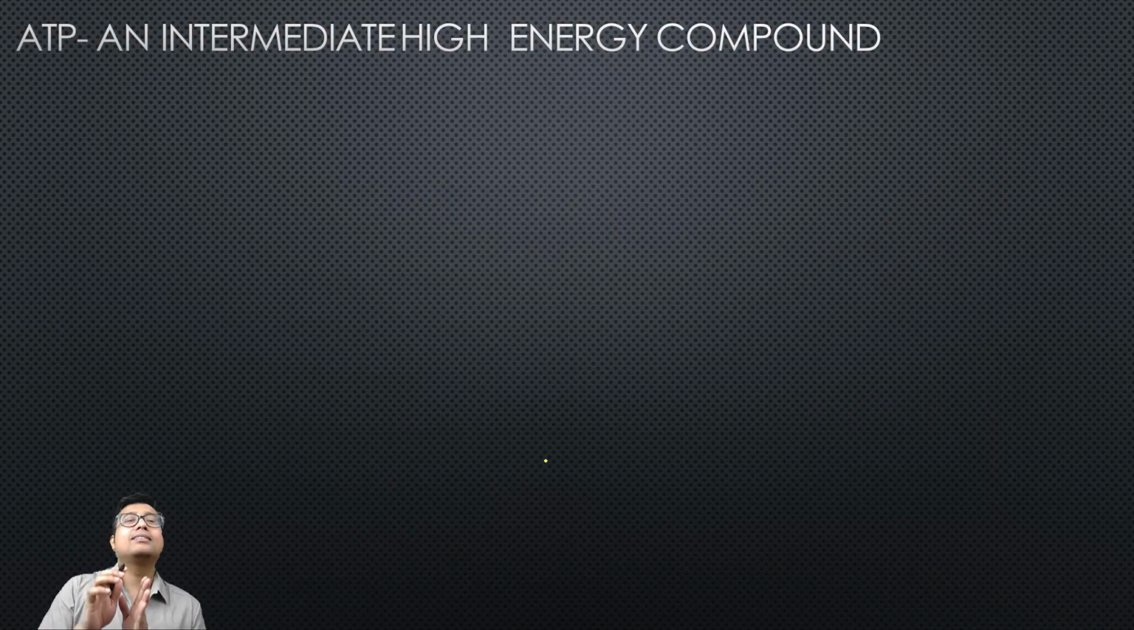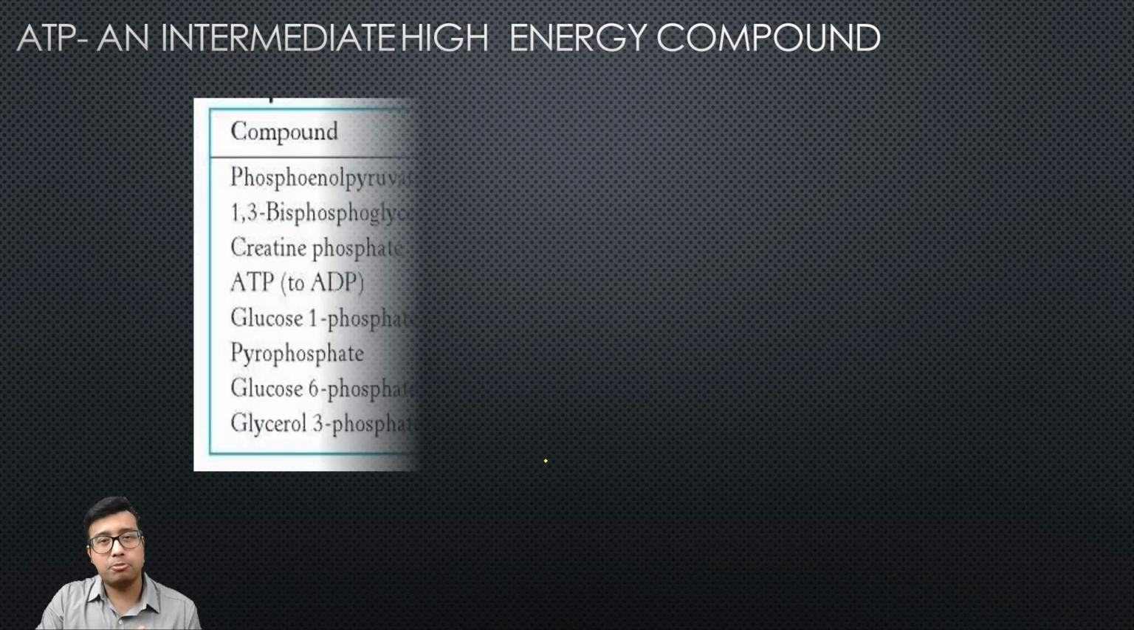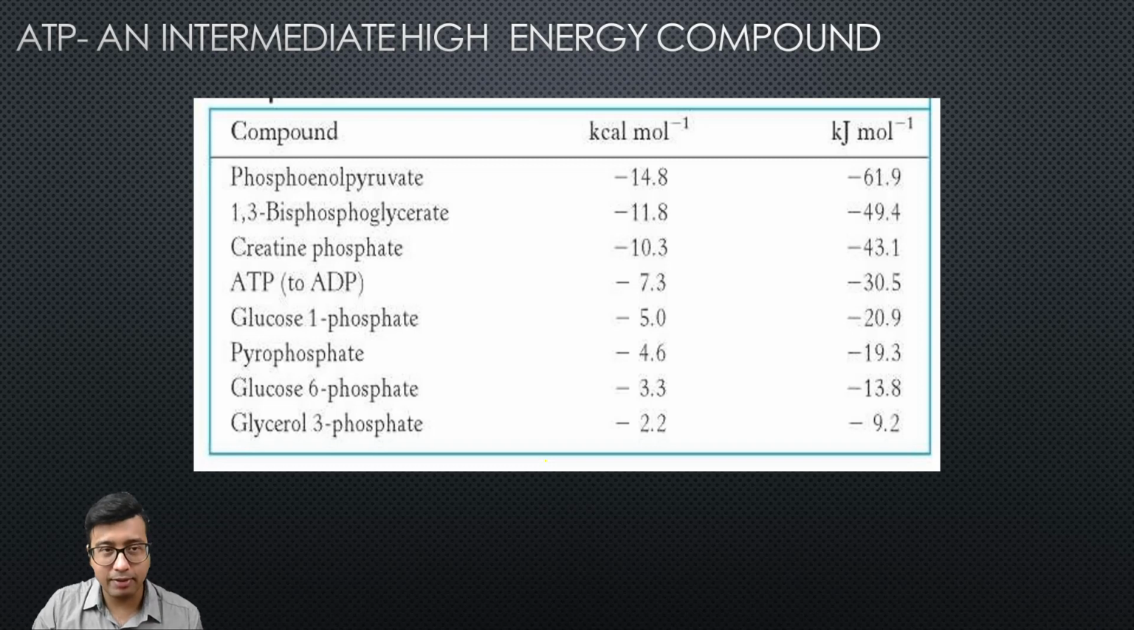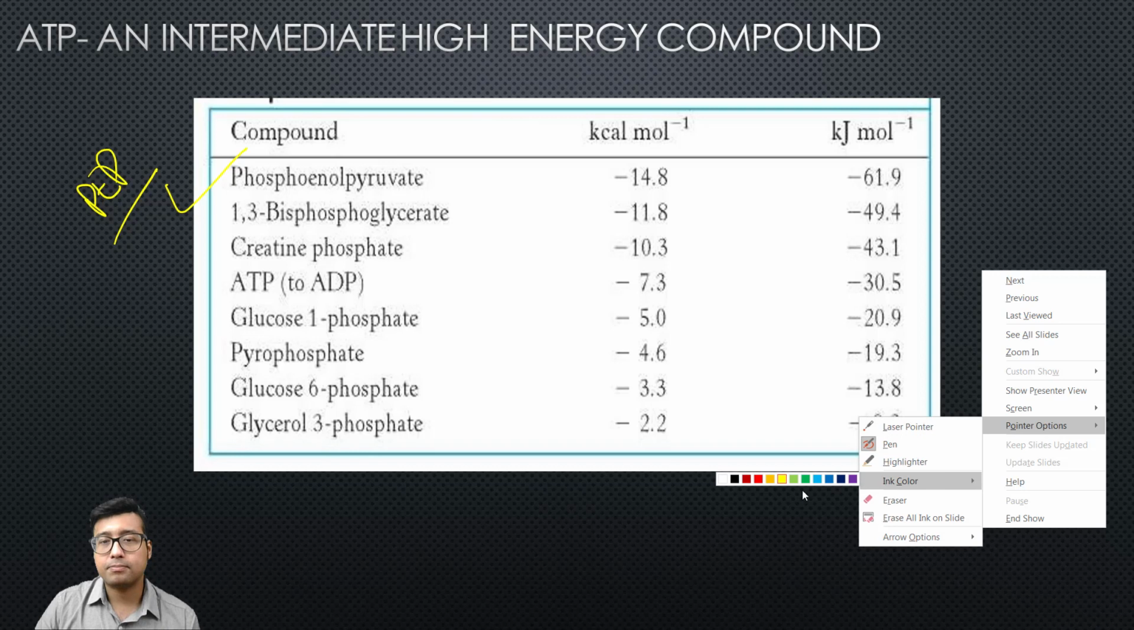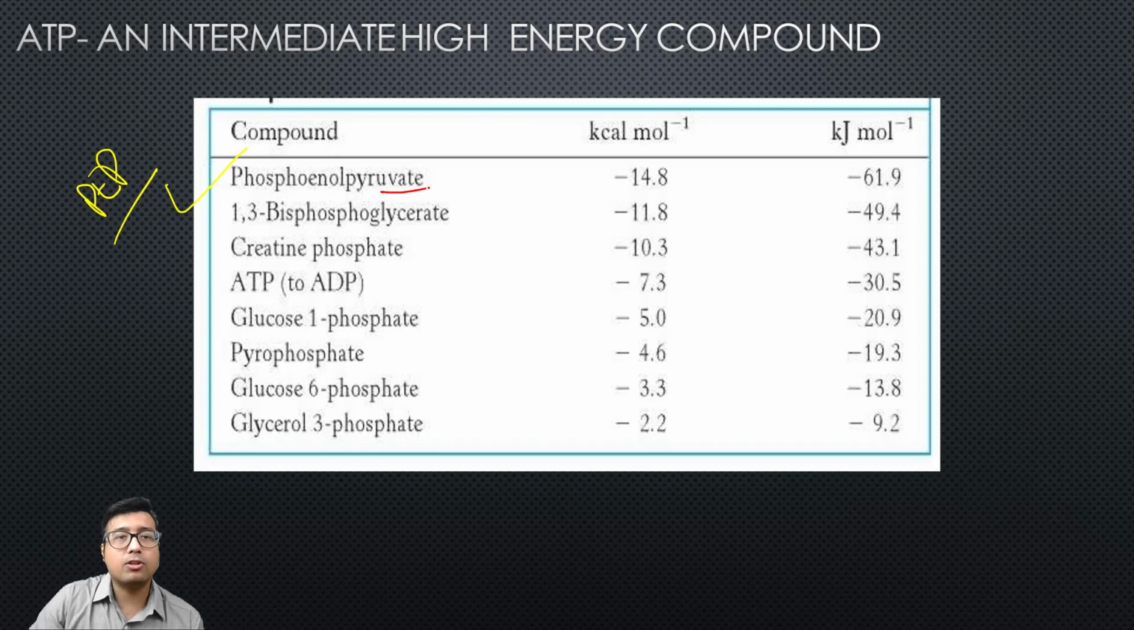Now ATP is a high energy compound, but it is not the highest energy compound. It is an intermediate high energy compound. What I mean is, in your textbooks you will find a comprehensive list of high energy compounds, and on top of that, the king is PEP, phosphoenol pyruvate. Phosphoenol pyruvate is number one. This is the highest energy compound that you will find in your biological system. So phosphoenol pyruvate, and you see ATP is located in the middle.